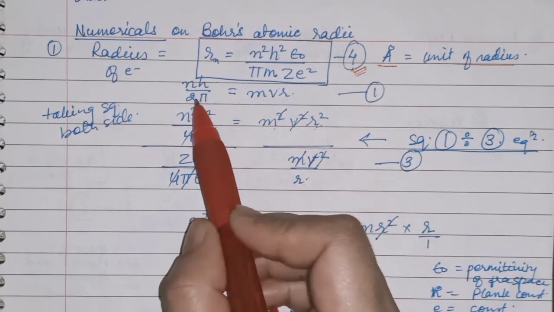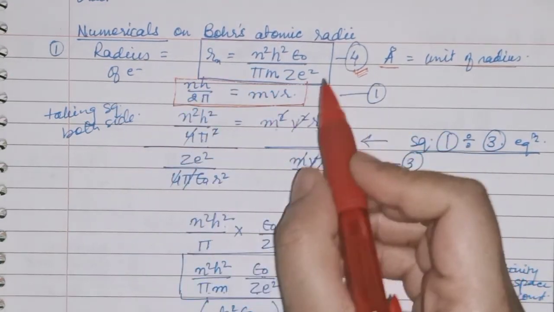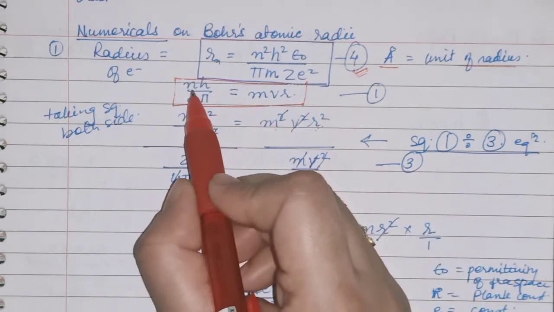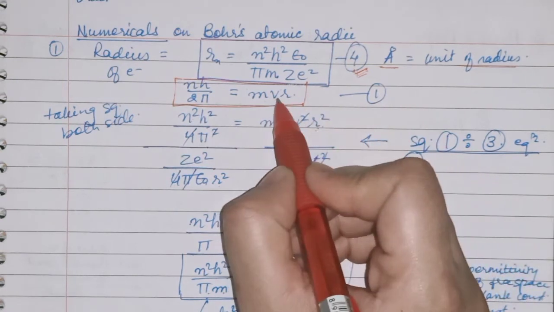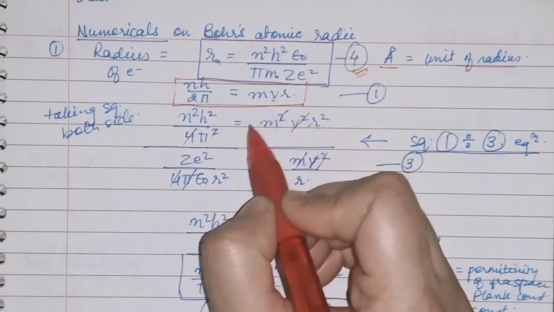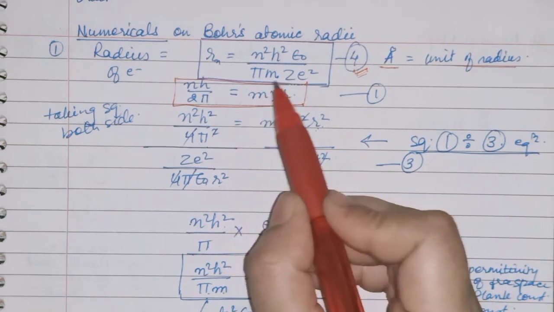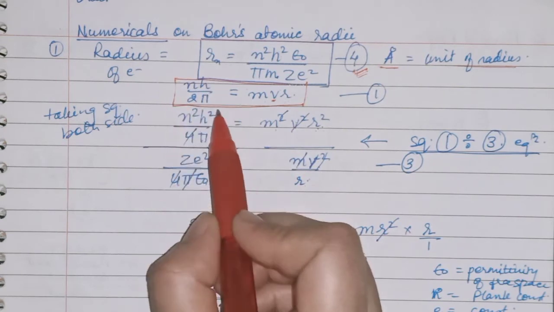So again we will take this from the first equation, that we have angular momentum mvr is equal to nh by 2 pi, that we have done. Now we need only radius, we will not take velocity, so we have to remove velocity from this equation. How can we do that? First of all, we will take square on both sides.